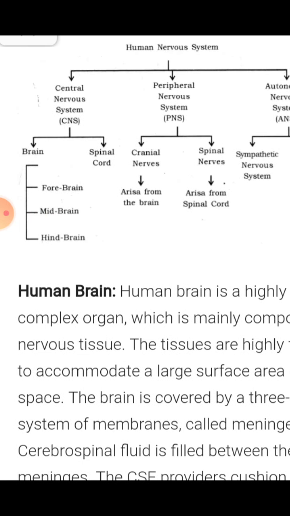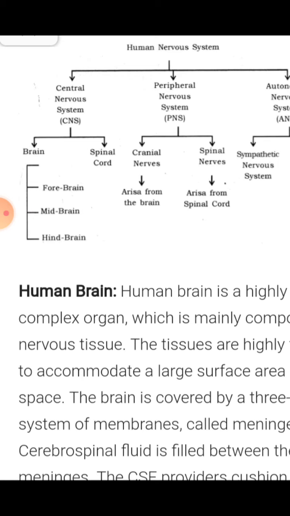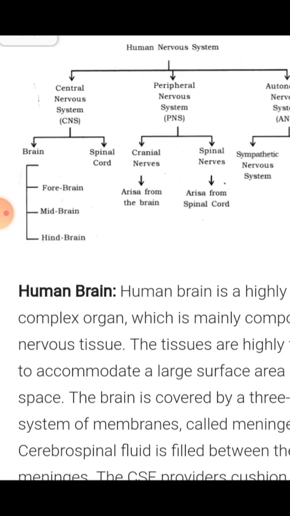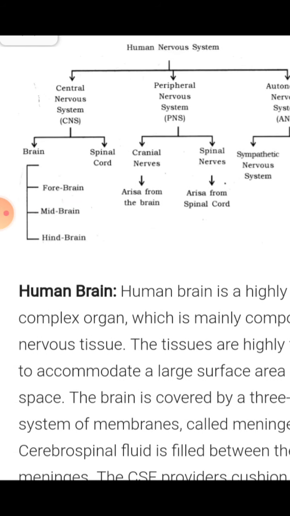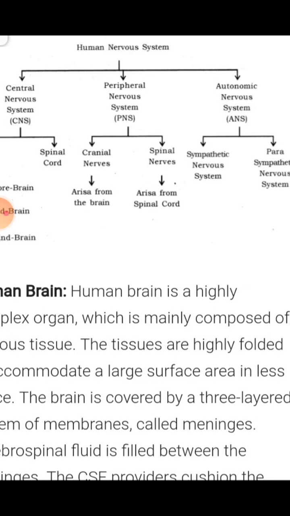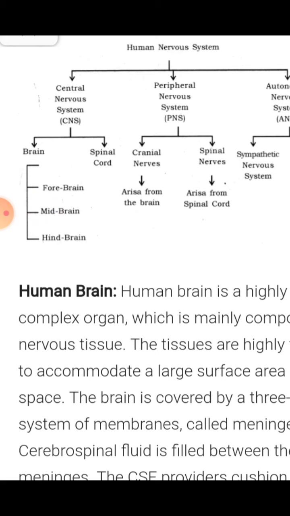The human brain is a highly complex organ which is mainly composed of nervous tissue. The tissue is highly folded to accommodate a large surface area in less space. The brain is covered by a three-layer system of membranes called meninges. Cerebrospinal fluid fills the space between the meninges.